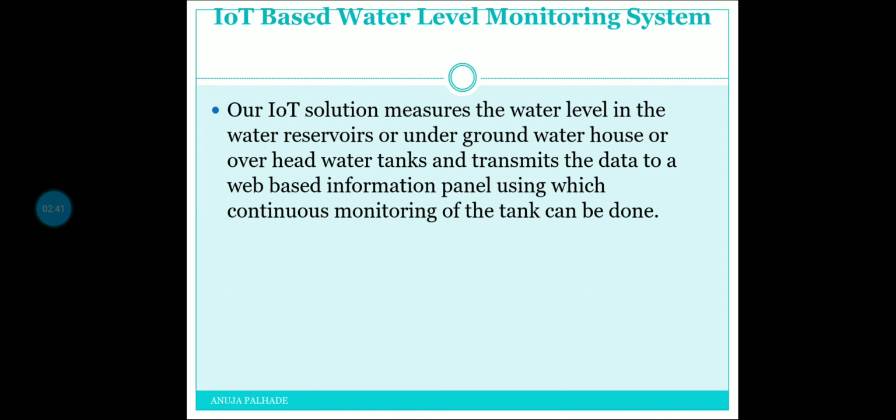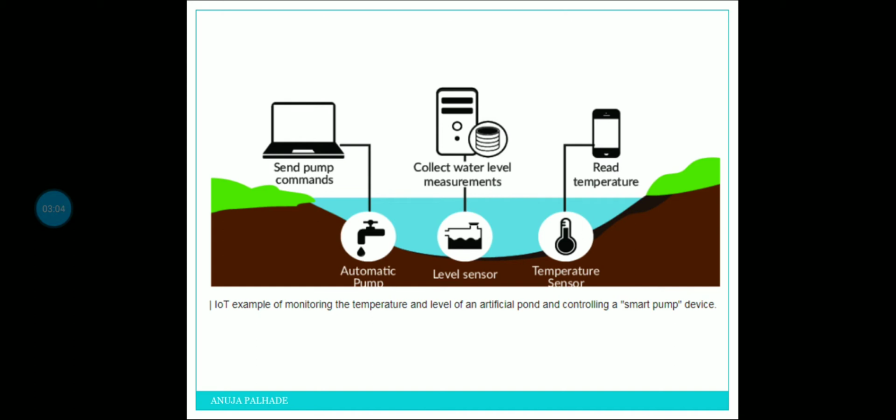So why is this continuous monitoring done by this kind of level sensor? You can see water reservoirs or underground water, or the tank fitted on the roof of houses, and all kinds of levels you can monitor with this kind of system. So this is another good application, or example, of what level sensors are doing.